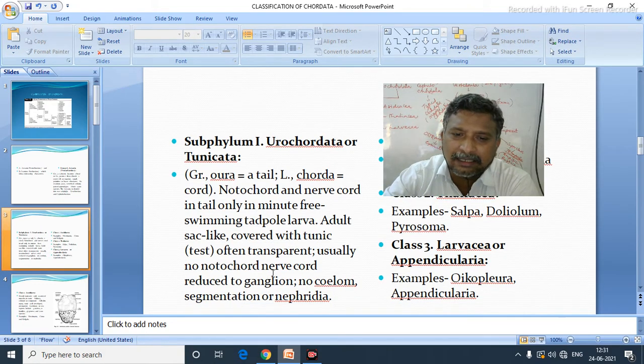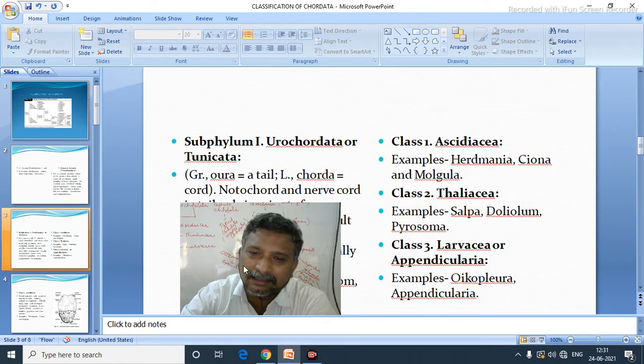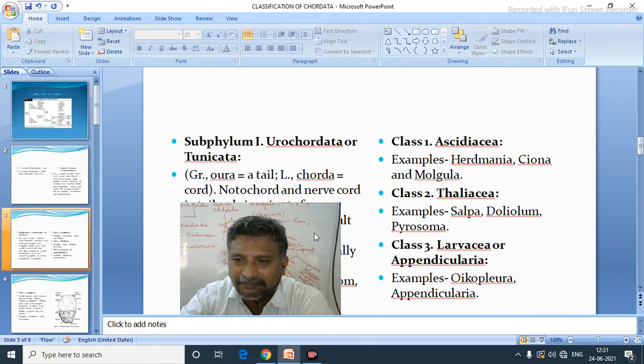Usually no notochord, nerve cord reduced to ganglia, no cilium, segmentation, etc. But in urochordata, notochord is only in their tail region. So what are the examples for this? Herdmania, Salpa, Doliolum, Oikopleura, etc.